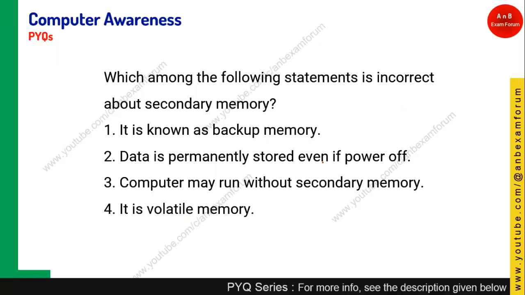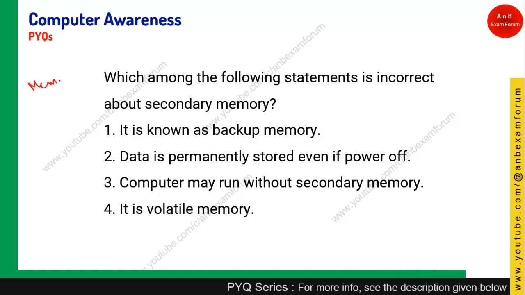The next question is: which among the following statements is incorrect about the secondary memory? It is again from the memory chapter. The first option says it is known as backup memory. Yes, it is known as backup memory, so it is true. Data is permanently stored even if it is powered off. Yes, it is non-volatile, so it is true.